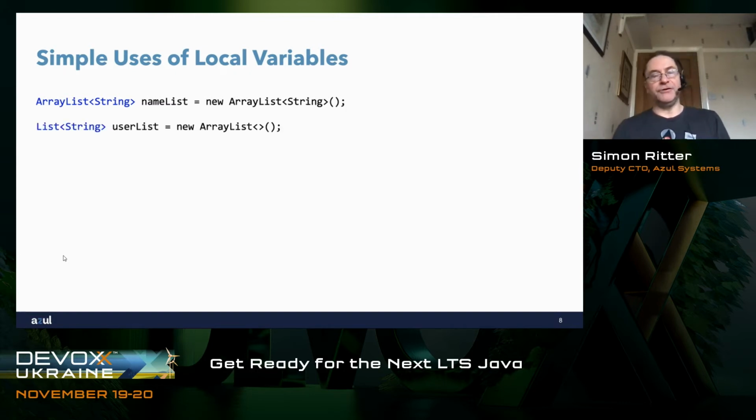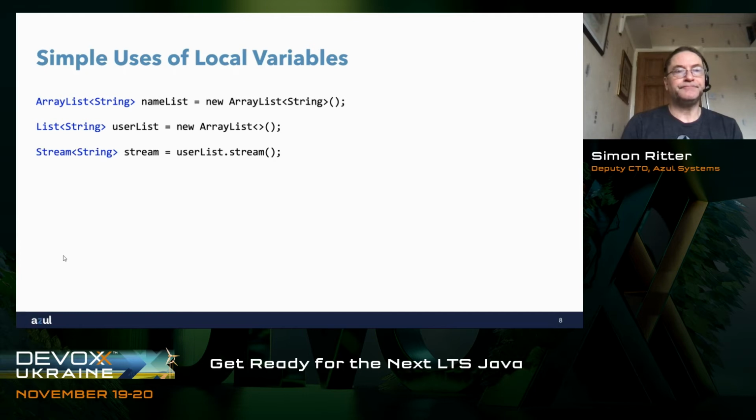Now, in JDK 7, we did tweak that a little bit, and we introduced the idea of type inference for generic parameters. In this case now we can say list of type string, user list, and then we say new array list, but we don't have to specify the type of the generic parameter because the compiler can determine from the left-hand side that because we're creating a list of type string, then the array list must be an array list of type string. So it can infer the type for us, and we don't have to specify it explicitly. So that's good. It makes a slight change, but we still need to go further with this.